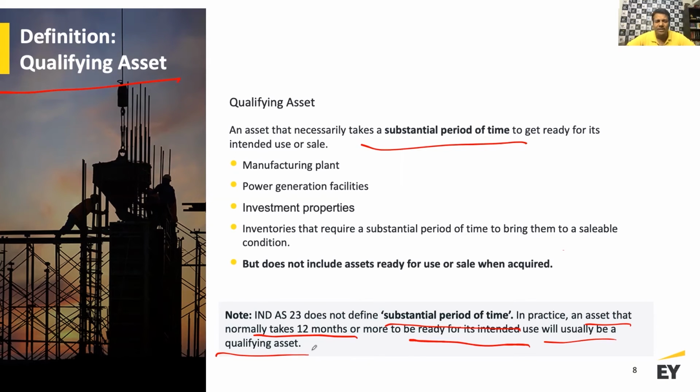So this definition of qualifying asset is very important for you to understand and remember. A qualifying asset is something which takes a substantial period of time to build, or it can be inventory as well. Substantial period of time is not defined, but in general the practice is that it means something which takes more than 12 months.